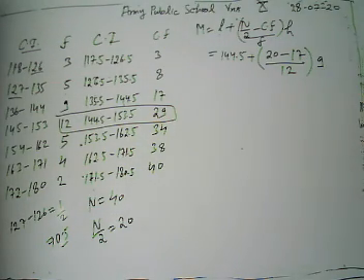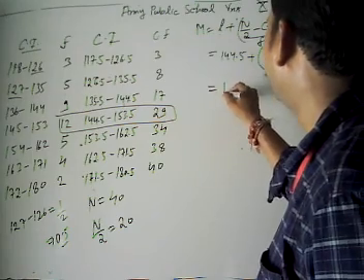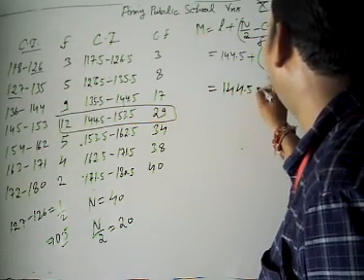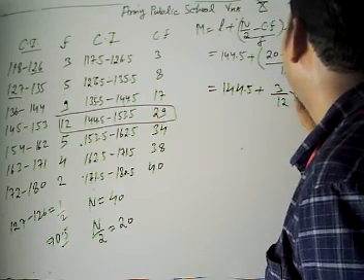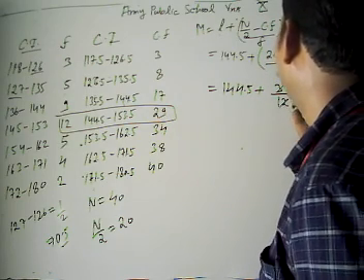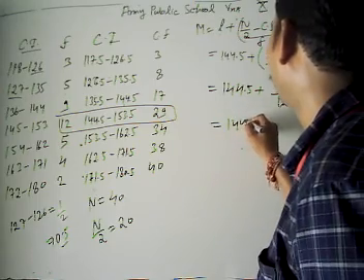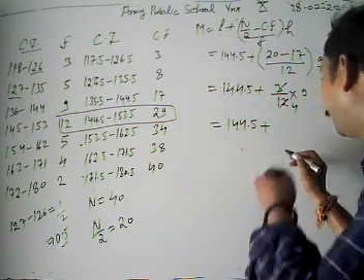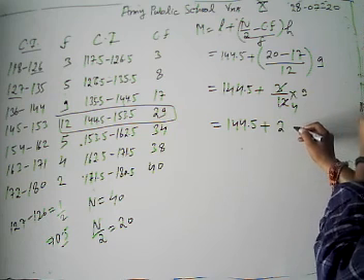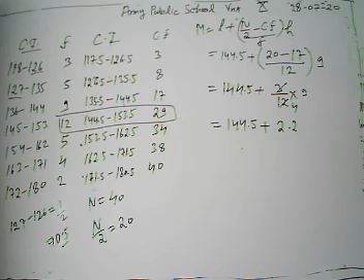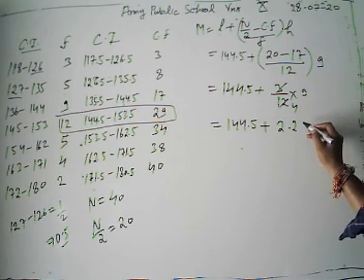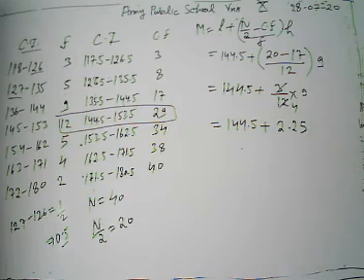Now look, we have put in all the values, and we are going to calculate it. It's 144.5 plus, 20 minus 17 is 3, divided by 12, into 9. Then 3 by 12 is 1 by 4, so we have 144.5 plus 9 by 4, which is 2.25.